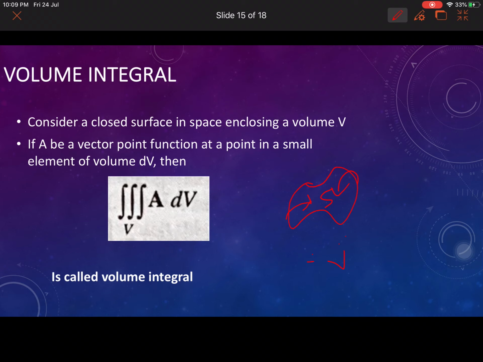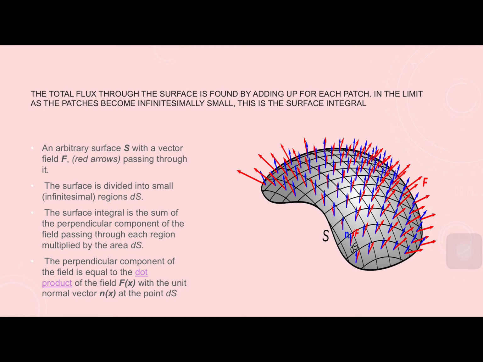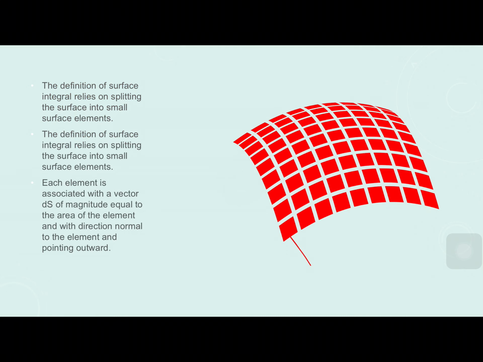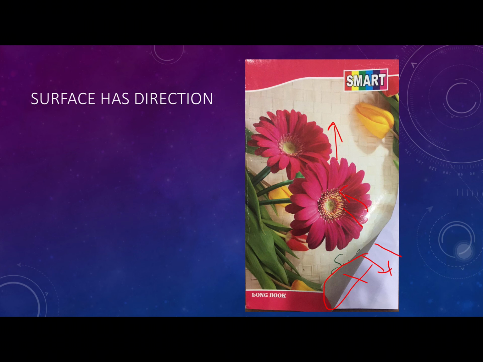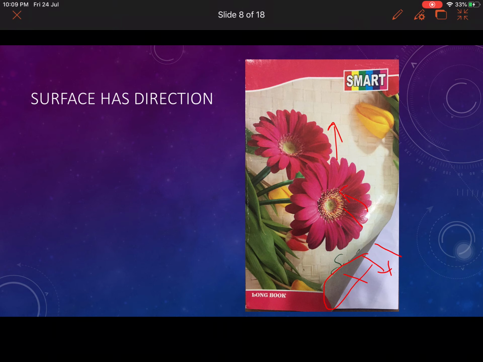Let me explain in this way. Come back to the previous slide. Let us say there is a line, this closed line around this white paper. This closed curve is encircling this notebook surface.